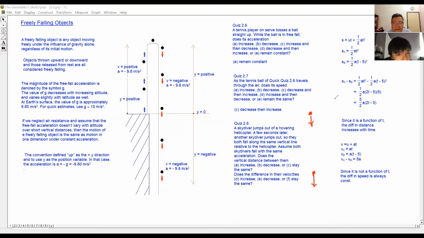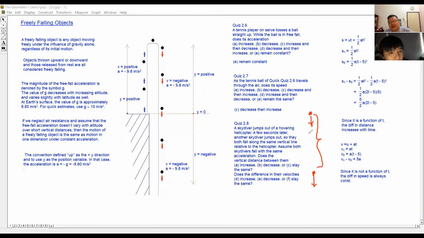Then a second person jumps out of the helicopter. So both of them are moving downwards. So there is a difference in the distance between them. The first question is the difference in the distance between them.